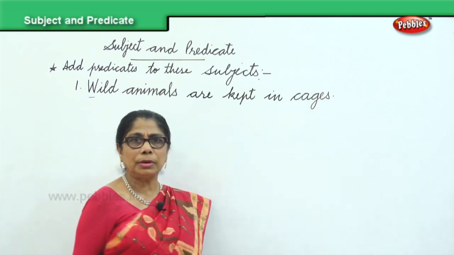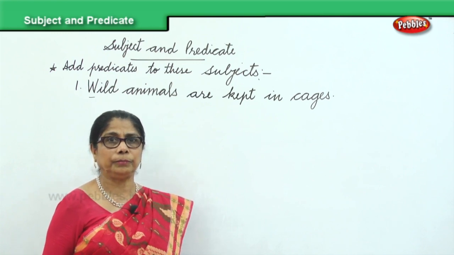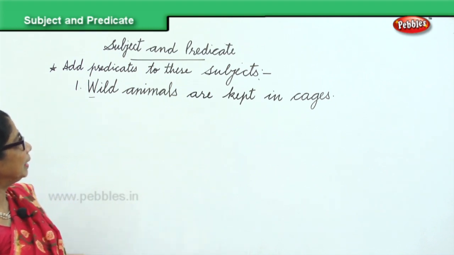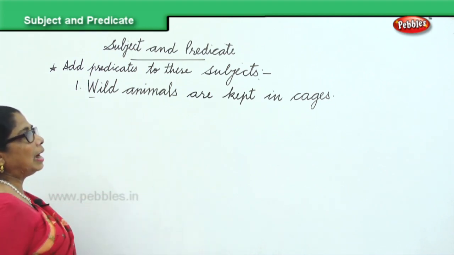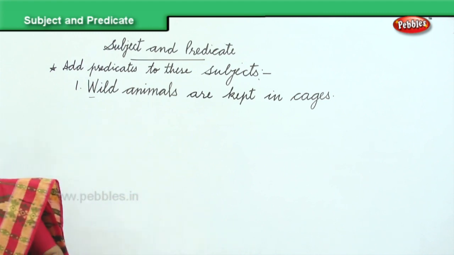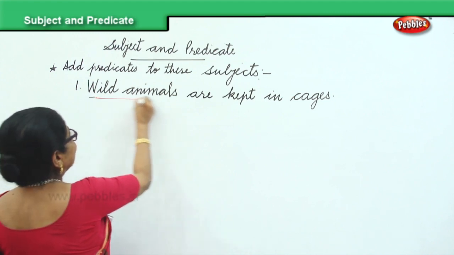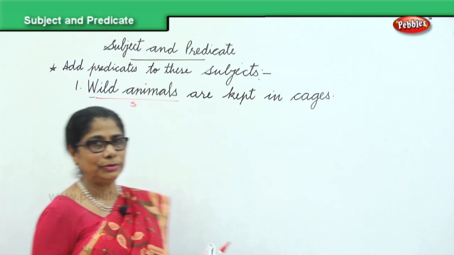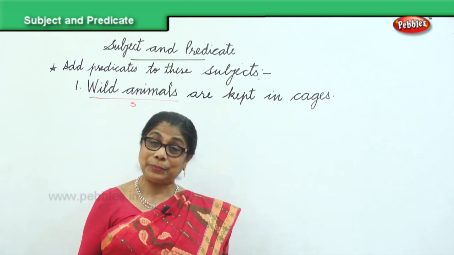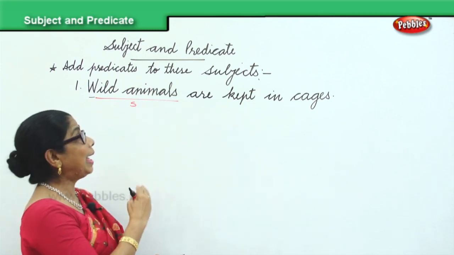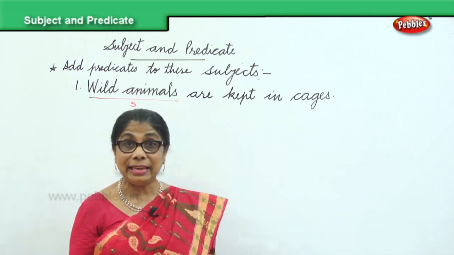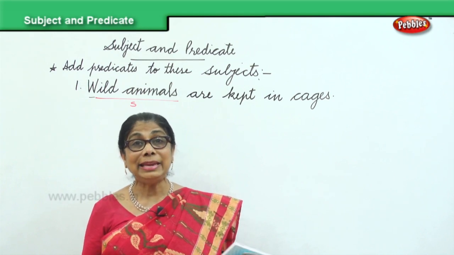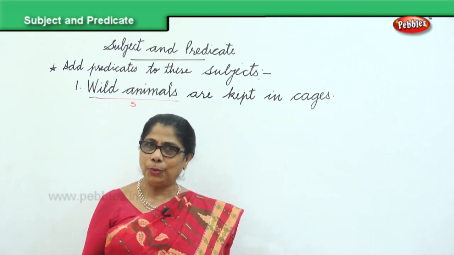Even in the big zoos, big places, they have an enclosure, but they are protected. They maybe have space, but some places they are kept in cages. Wild animals are kept in cages. Now, wild animal is what I provided for you. That's the subject. Begins with the capital letter, ends with the full stop. So now you know how to end. Or you can say, wild animals are left free in the zoo. Wild animals run about freely in the forest. You can end anyhow. Okay?